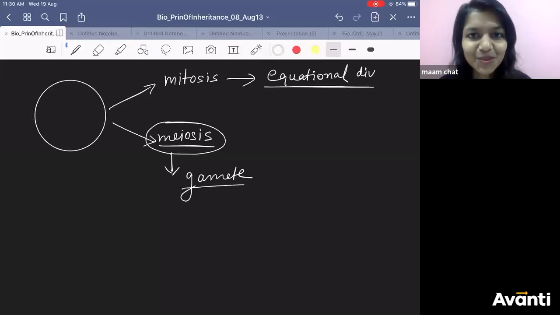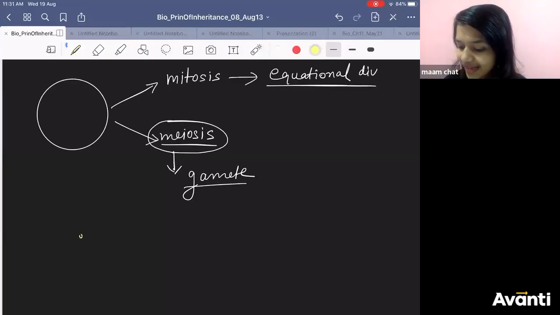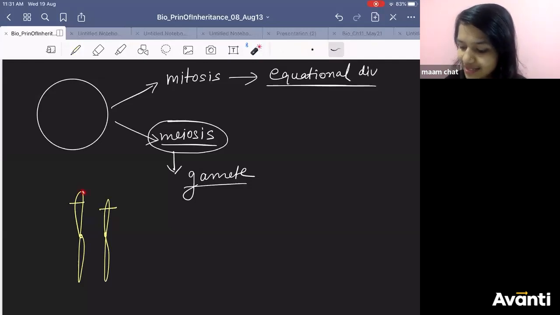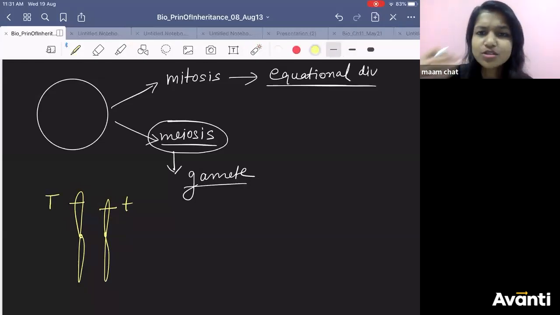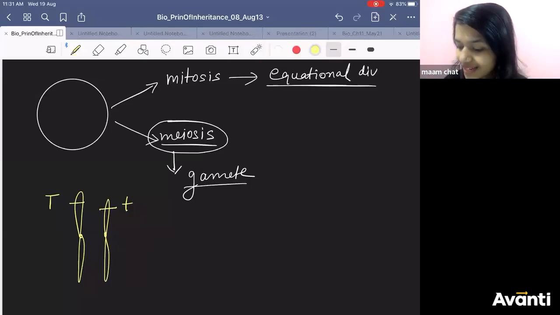It is common sense, no? Where are alleles present, my dear children? Where is the allele? Consider Mendel. Mendel considered the location, TT. He did not know where they are present. He did not tell any physical location. The physical proof he could not give. He just said there is a gene having 2 alleles.